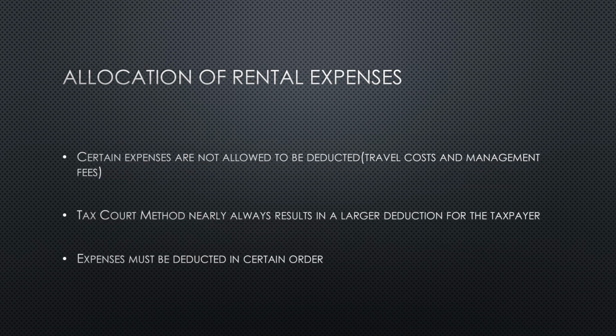Certain expenses are not allowed to be deducted, like travel costs and management fees, because they have no personal aspect to them. It's also important to know that the tax court method nearly always results in a larger deduction for the taxpayer, so that's something we should keep in mind. And also, expenses must be deducted in a certain order. First, we list the mortgage interest and property taxes, and then management fees and travel. Then we have other indirect expenses like utilities, insurance, and repairs, and then depreciation is listed last.